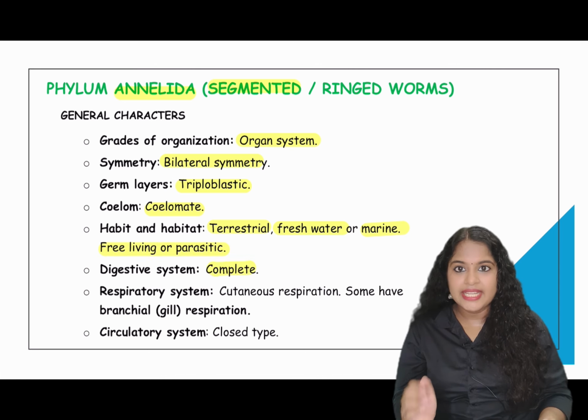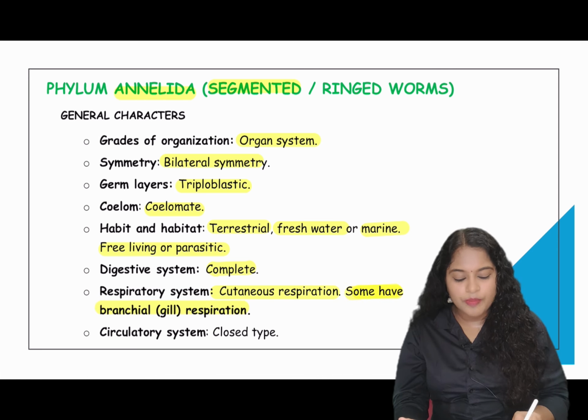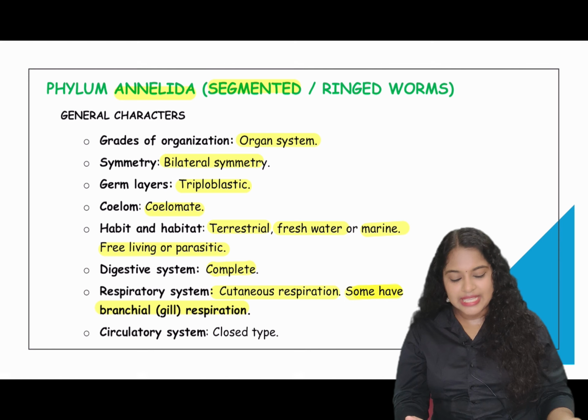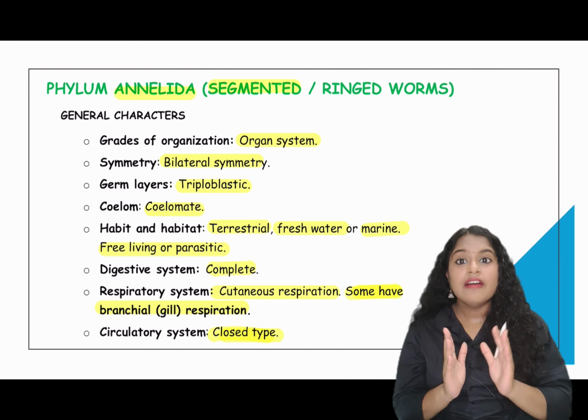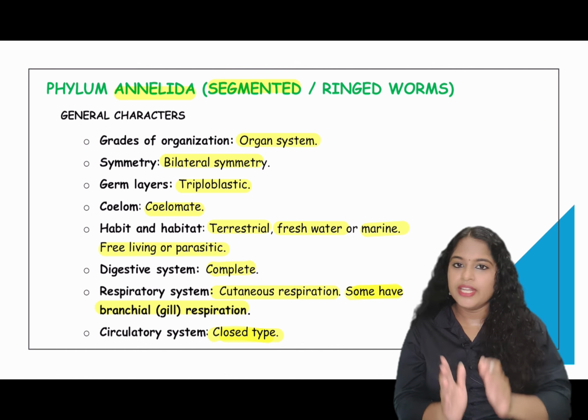They have a complete digestive system. Cutaneous respiration is present, that is they respire through their body surface, and also some of them have branchial respiration, that is through gills. The circulatory system is closed type of circulation. First closed type of circulation is found in Annelida.